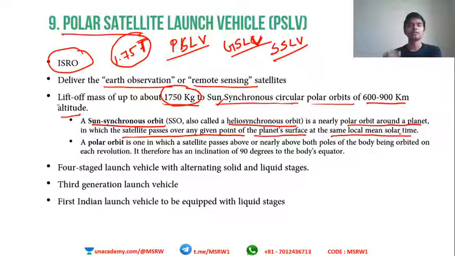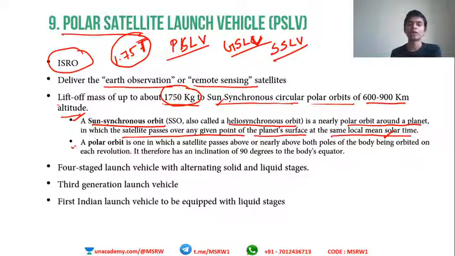So it means that if you look at the skies, whatever is kept in this particular orbit will pass that exact same point at the same local mean solar time. That orbit is known as sun synchronous or heliosynchronous orbit. It is a circular orbit around the Earth.